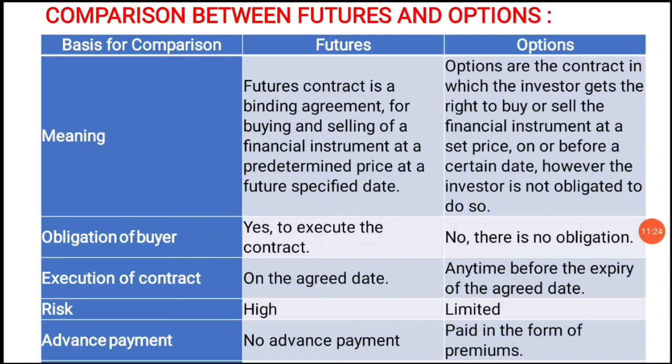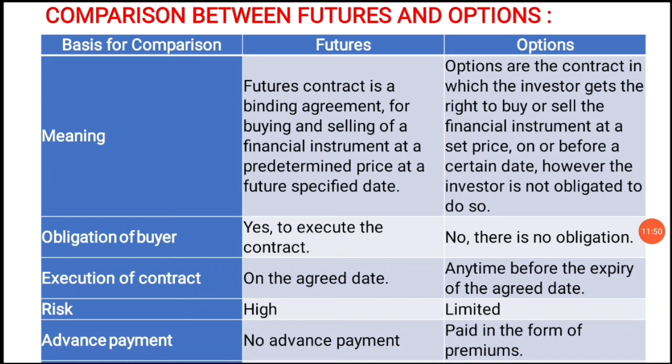As I told, in futures there will be a certain expiry or maturity date. The person should execute the contract on that date itself, but in options he can complete the contract at any time before the expiry of the contract.